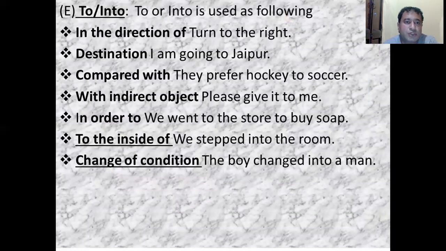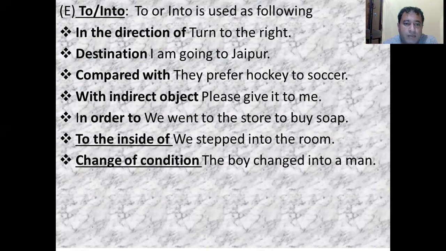Then the next is to and into. Sometimes we also get confused with to and into. If you are telling the direction of a destination, or comparing something, or using an indirect object, or saying in order to, then we will use the preposition to. Like in the direction of: turn to the right. Destination: I am going to Jaipur, and the destination is Jaipur.